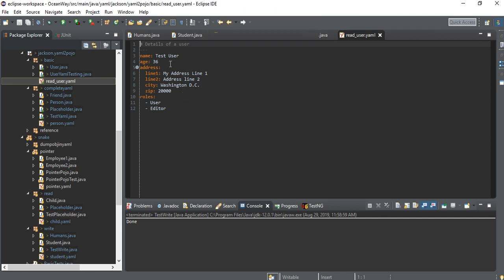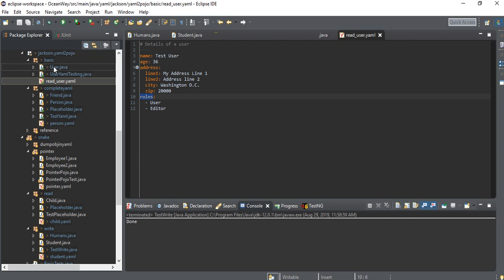We are reading this particular YAML. So understand the YAML structure here. This is very important. Here we have given a key, simple value, key value again. Okay, now we have given an address. Under the address, we have these key value pairs. So this is a map under the address. Now roles. Under the roles, we have given user, editor. So this is a list of strings, right? This is a list of strings under the roles. This is the structure I have given here.